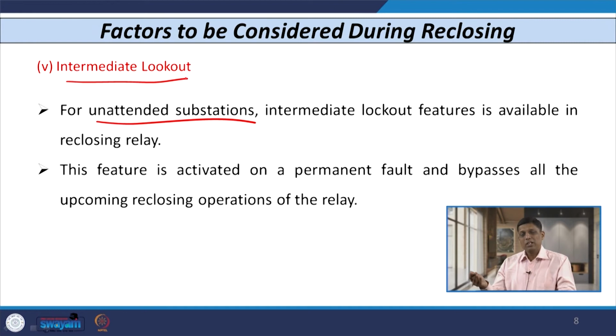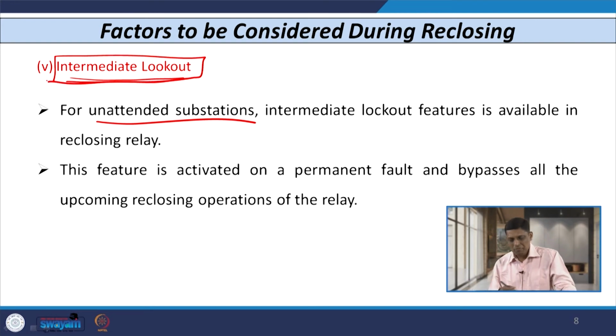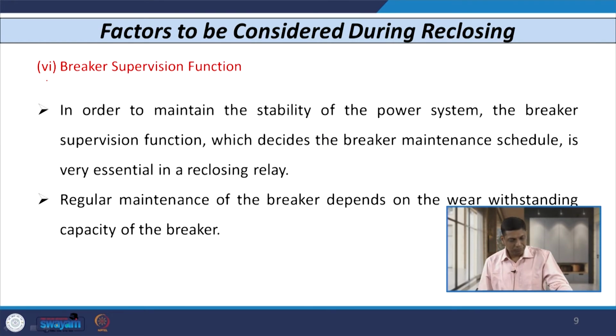So, even though the recloser is capable of carrying out 3 reclosing operations, we found that the fault is of permanent type. So, after the first reclosing attempt, it will directly go into the lockout situation, and the next 2 or 1 reclosing attempts cannot be attempted. This is nothing but the intermediate lockout feature, which is very important as far as auto reclosers are concerned.